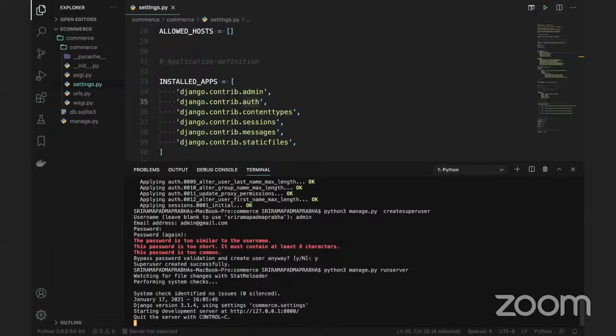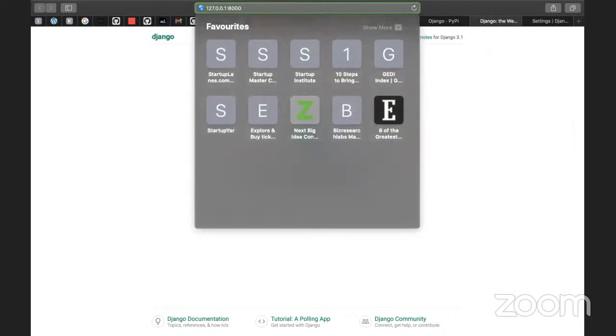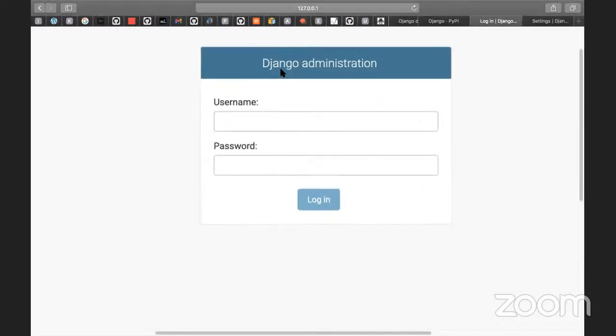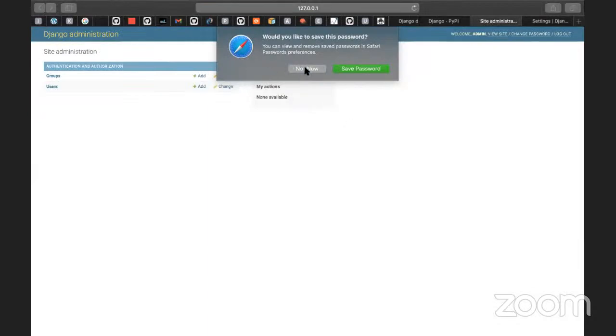You can start the project again. If you click on this, it will go directly to the same welcome page. After that you can enter slash admin. Go in here, enter slash admin, and you can see there is an administration screen. So this is the administration screen, guys. Here we just created one username and password, so the same username and password we are going to provide here. The username is admin, and the password is also admin. I'm going to click on this, and it will take you to one of the admin screens.